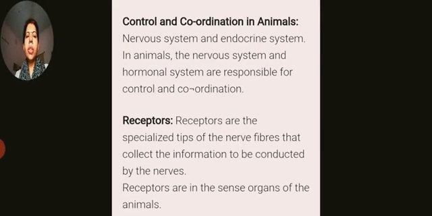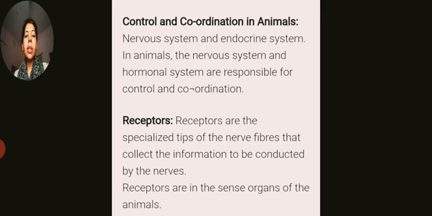Control and coordination in animals basically consists of the nervous system and the endocrine system. So in animals, the nervous system and the hormonal system, these two systems are responsible for control and coordination. Basically you have to learn here two words: control and coordination in animals can be done with the help of two systems, that is the nervous system and the hormonal system.